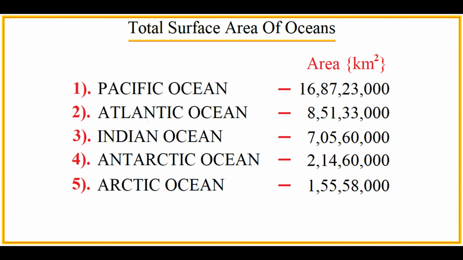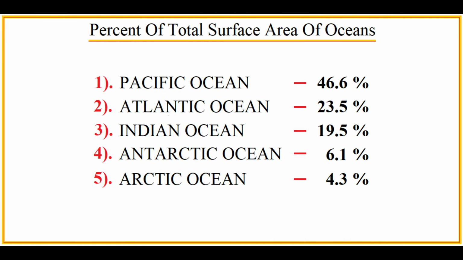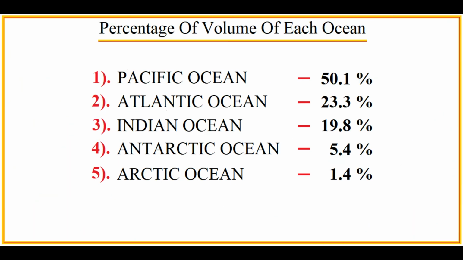Now we will know about all the oceans in order and how much of Earth's total surface area they cover. Now let's know what percentage of the area all the oceans hold. Now let's know the volume of all the oceans. Let's know the percentage of volume each ocean has.